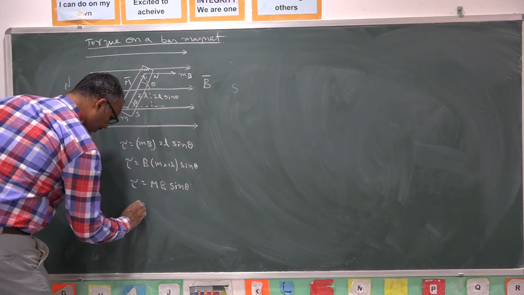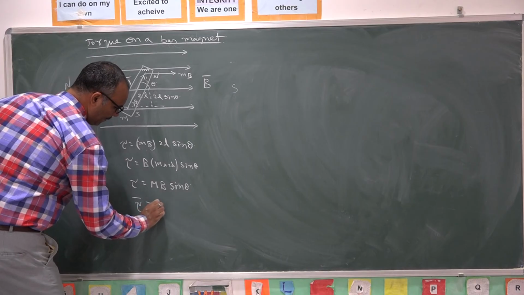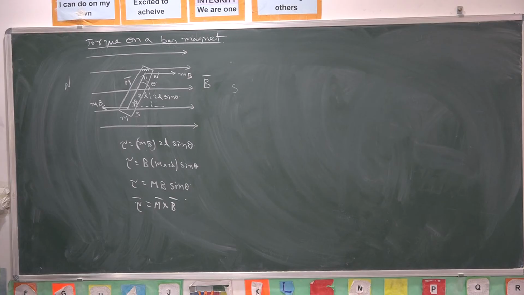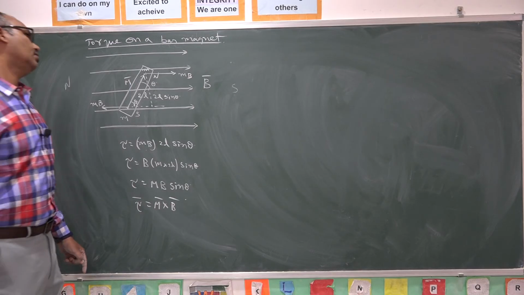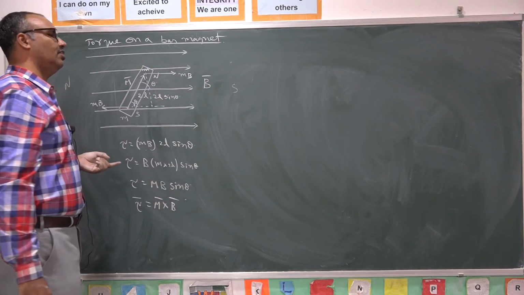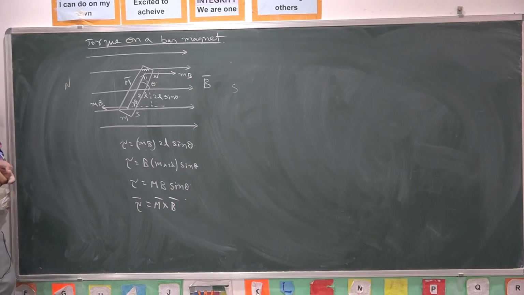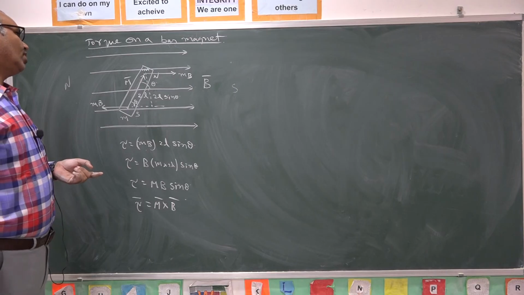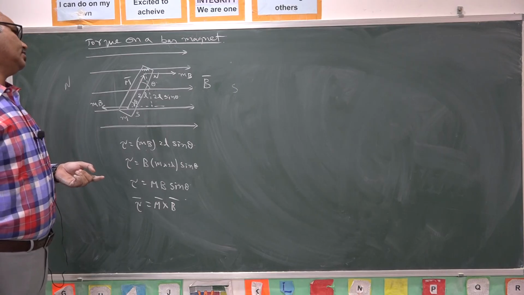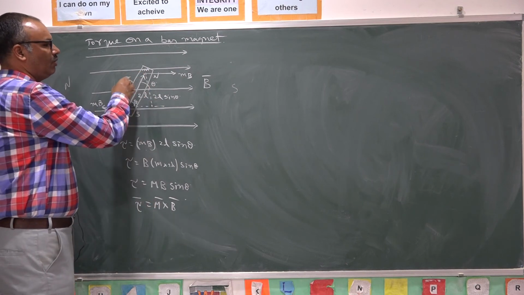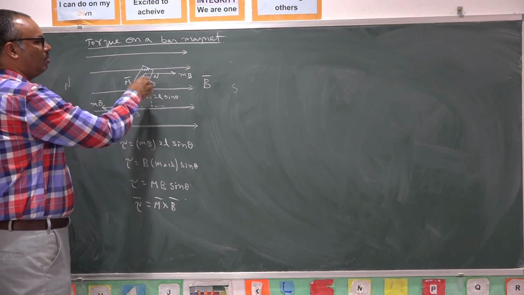If I want to represent tau as a vector, it is M bar cross B bar. So the torque acting on a magnet kept in a uniform field is M bar cross B bar. This torque will act on the magnet to orient the magnet into the field direction. So here some work is done in rotating the magnet from an angle theta to 0. Initially the angular separation between M bar and B bar is theta.